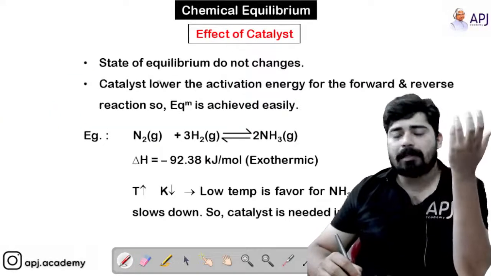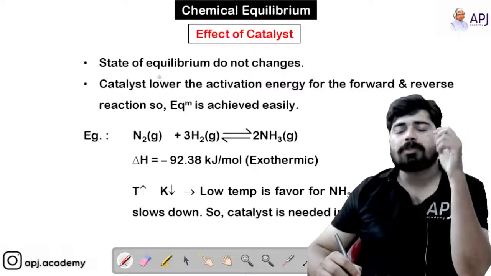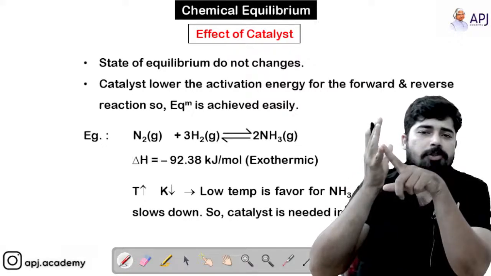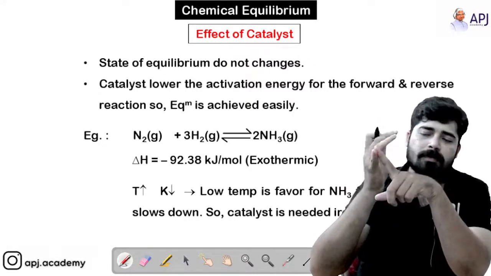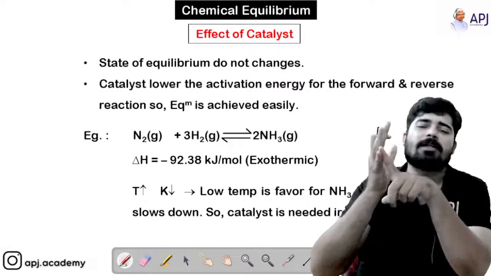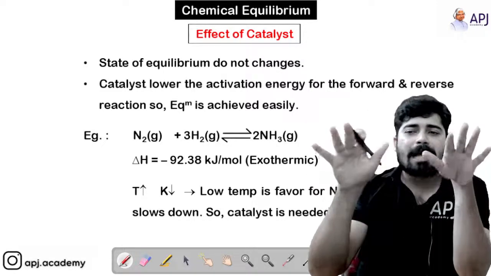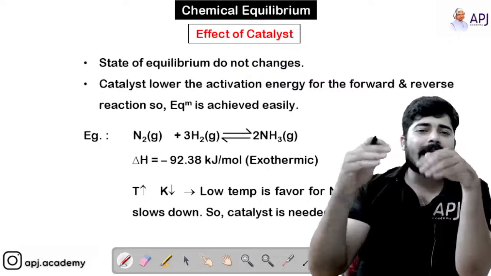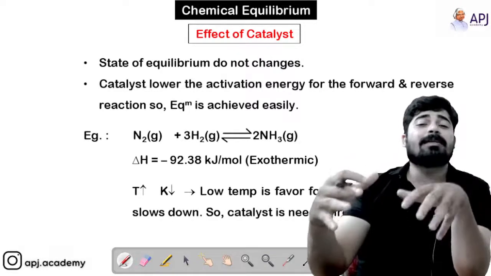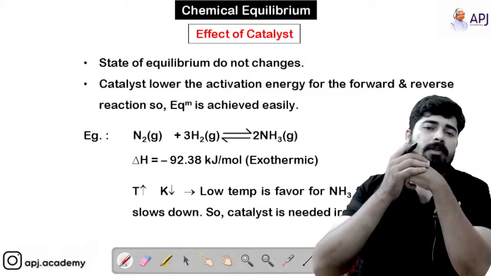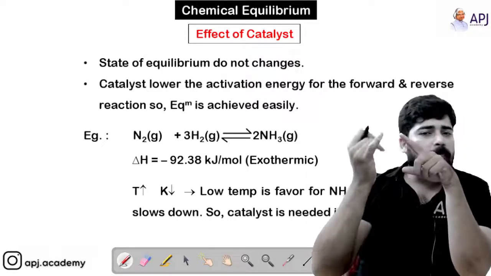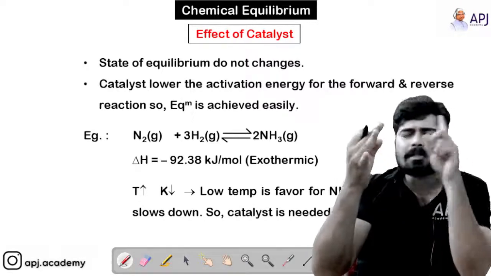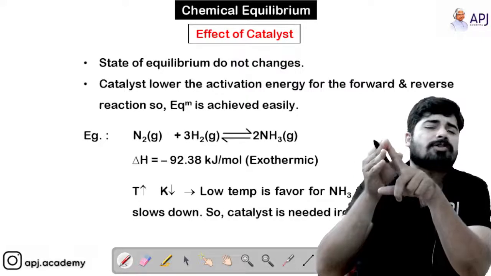So effect of catalyst, this is the last topic which we are going to discuss today. So one thing you have to understand, see, catalyst is not going to change the state of equilibrium. It is not going to change the value of equilibrium constant. What catalyst does is that it lowers the activation energy and it helps the reaction to reach equilibrium at a faster rate. So catalyst is not going to participate in the reaction. Catalyst is not going to change the state of equilibrium. Catalyst is not going to change the value of equilibrium constant.